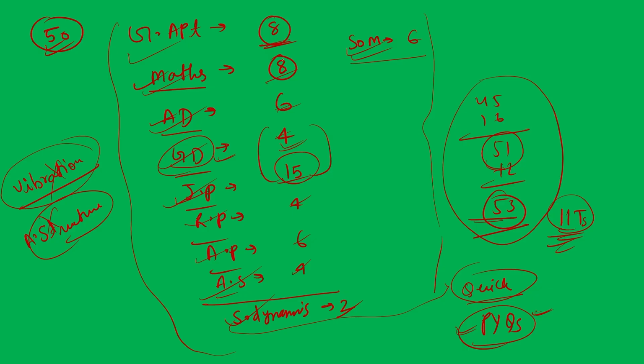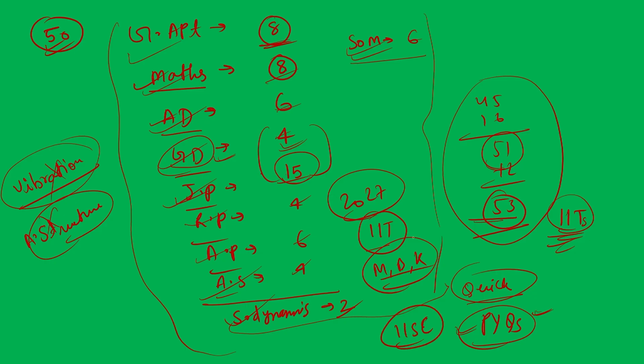So I believe this is how one should start preparing if you are preparing for 2027, and if you want to get into IITs like IIT Madras, Bombay or Kanpur, or even IISc Bangalore. There are other IITs as well. Even if you score less than 53, in the range between 45 to 50, there are other IITs.